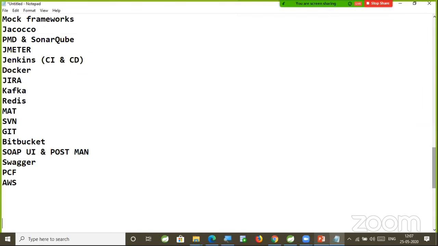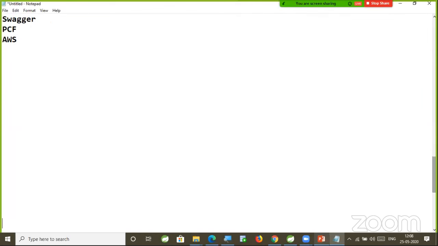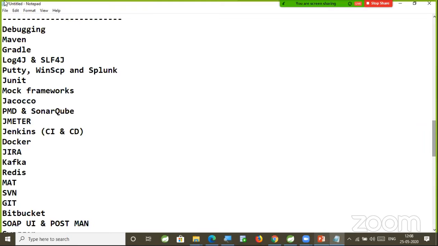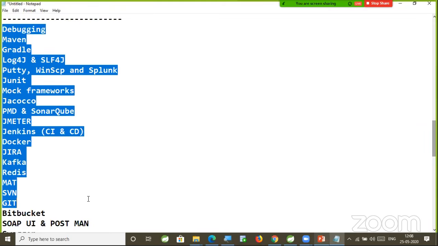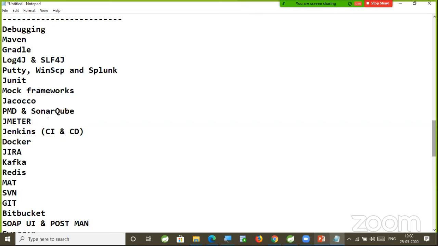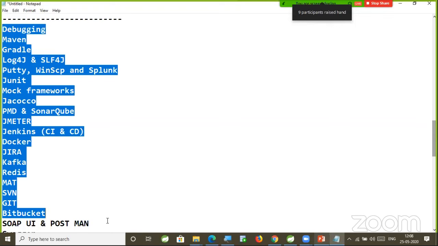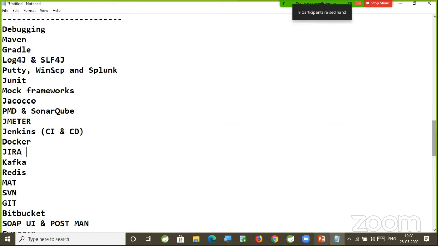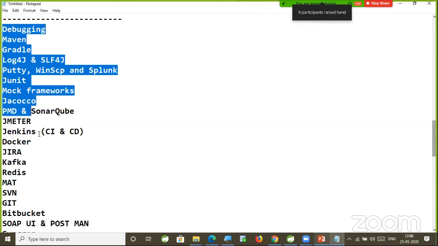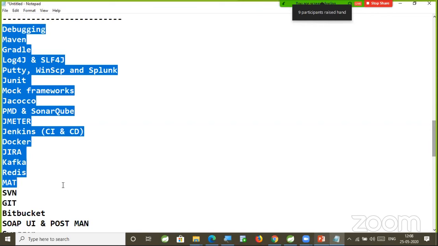Next, after completion of these tools, sir, don't think that I'm going to explain all the tools from starting to ending. Not like that. Whenever the situation comes, first I will develop one application, one mini project. In that mini project, I will use JMeter, I will use JaCoCo, I will use a build tool, I will perform code review using SonarQube, and I will deploy using Jenkins. So the tools I am not going to explain from starting to ending initially. Few tools which are required to start our application development we are going to cover initially, and as part of the application development, we are going to use those tools depending on the situation.